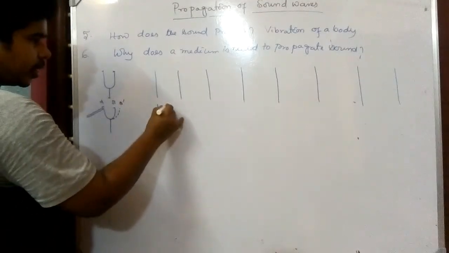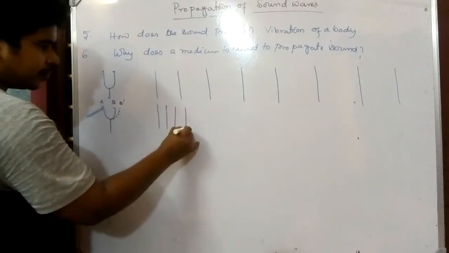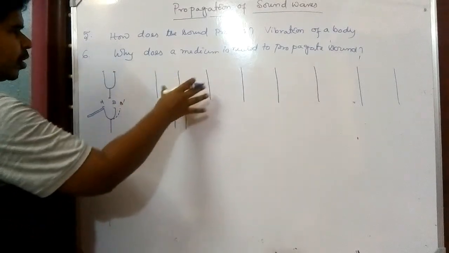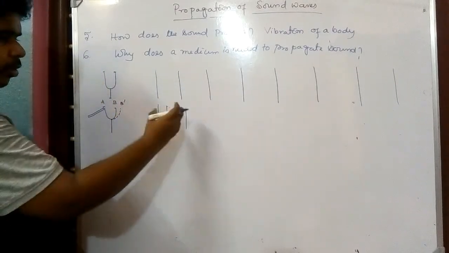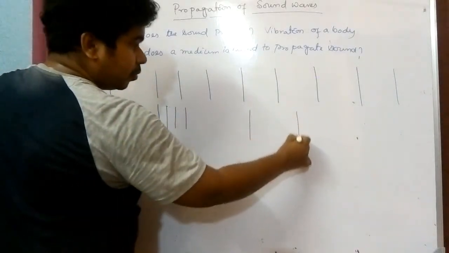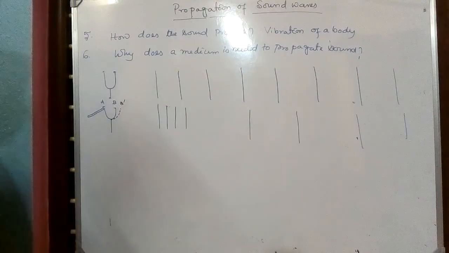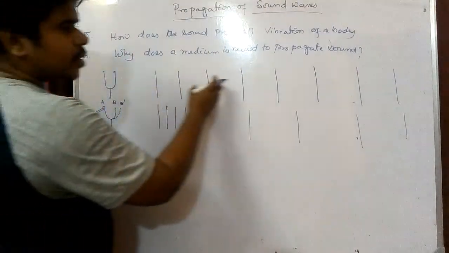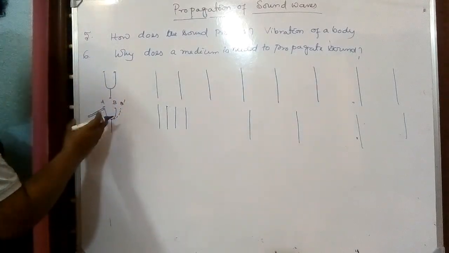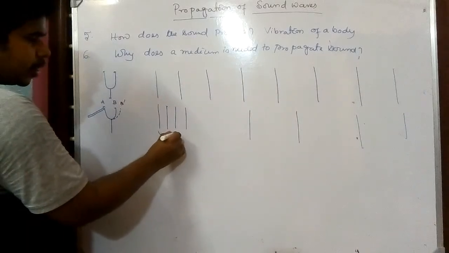When they are attracted, the distance is closer, but only the particles very near to that tuning fork are attracted. The rest of the particles are at a long distance. So initially the distances are equal, but when you start vibrating the tuning fork, then the density nearer to that